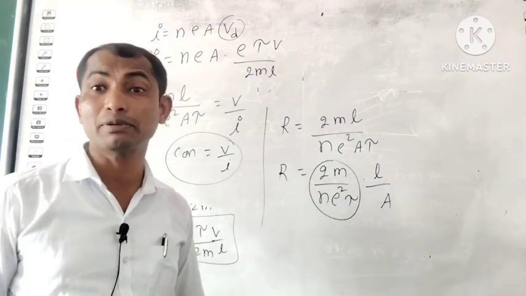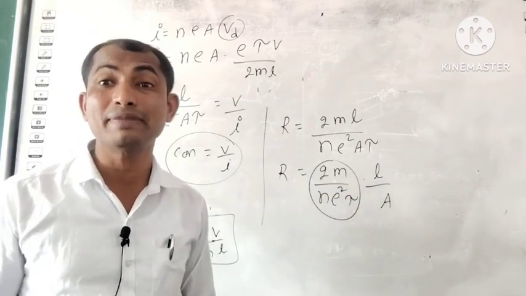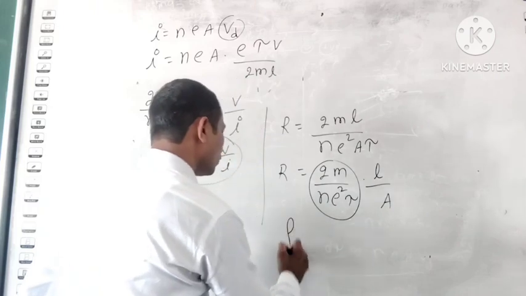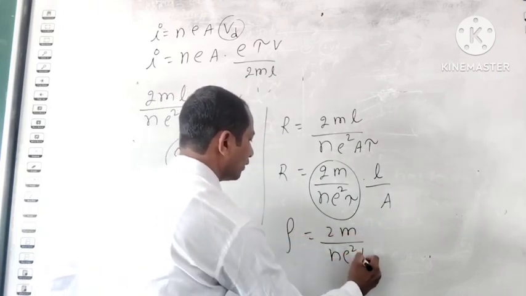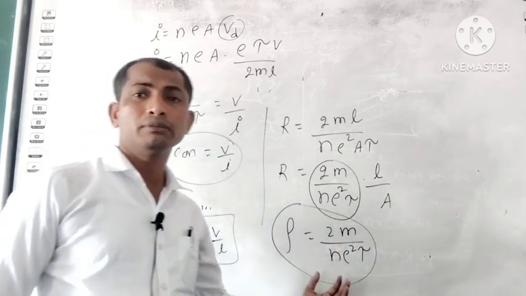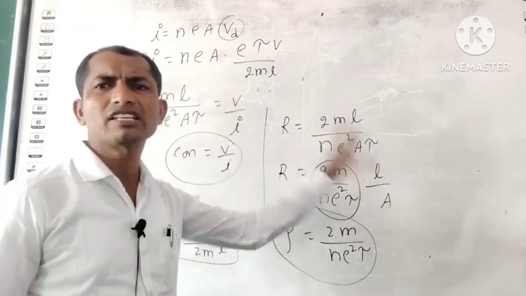It is the hardcore property of the material. That's why it is the material property, the resistivity rho. So rho is equal to 2 m upon n e square tau. This is the resistivity. It is the hardcore property of the material. For a particular conductor, it is a constant.